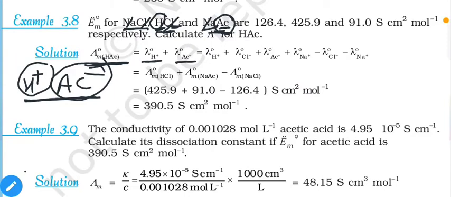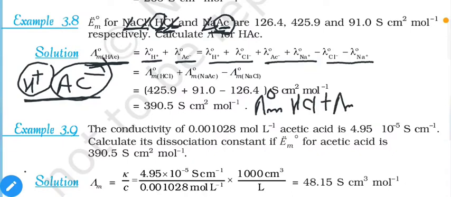For that we will use the value of HCl, add the value of sodium acetate, and then subtract the value of NaCl. That means limiting molar conductivity of HCl plus limiting molar conductivity of NaAc, sodium acetate, and then we subtract the limiting molar conductivity of NaCl.